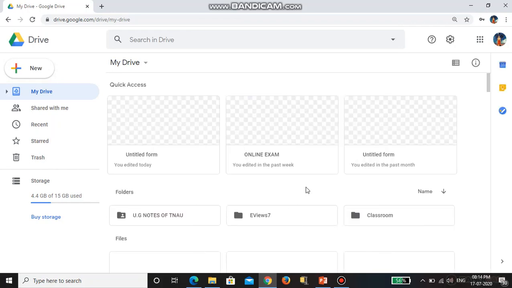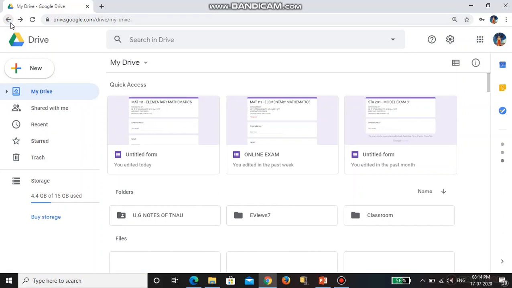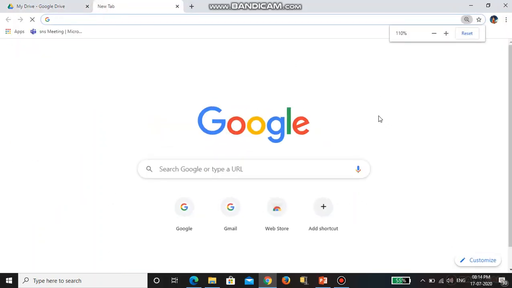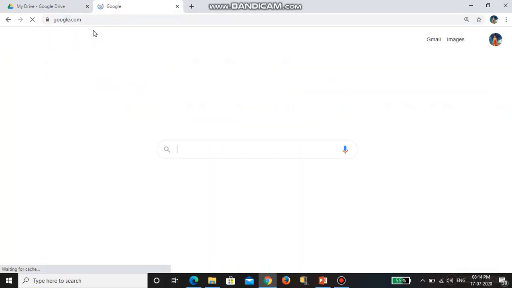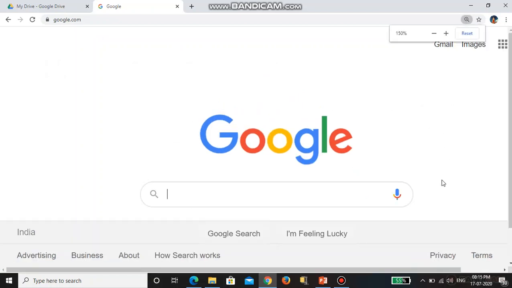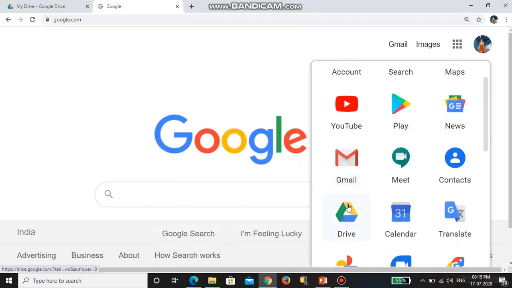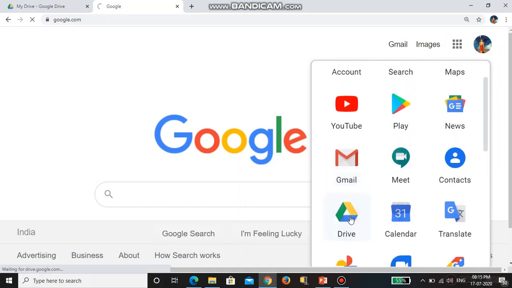After opening the mail ID, in the dashboard you want to go to Drive, Google Drive. So after opening the mail ID, you go here and click Drive.